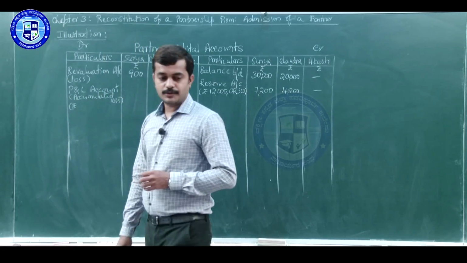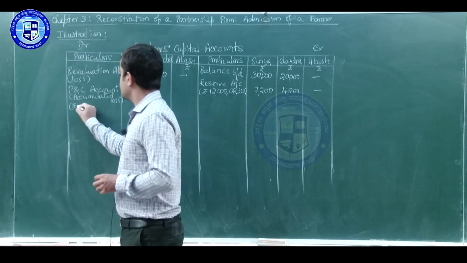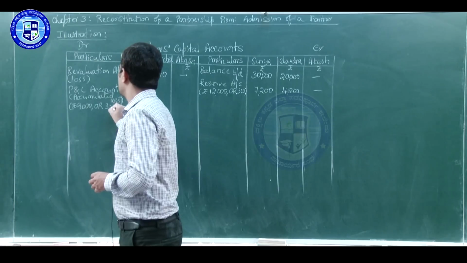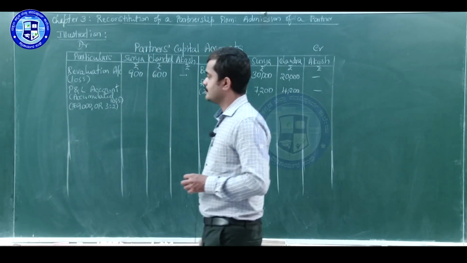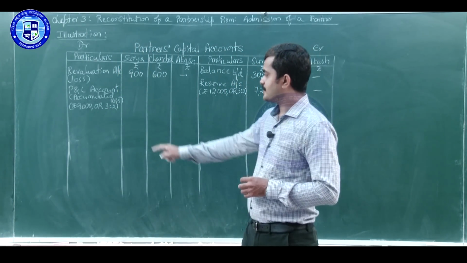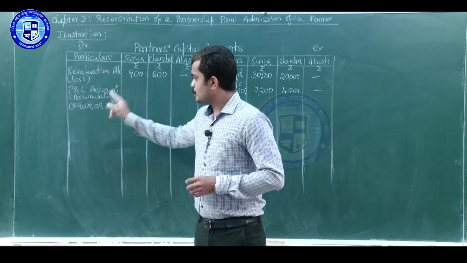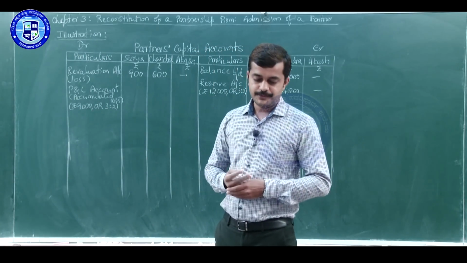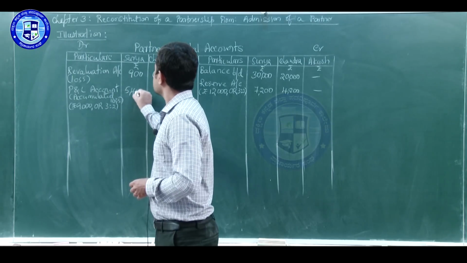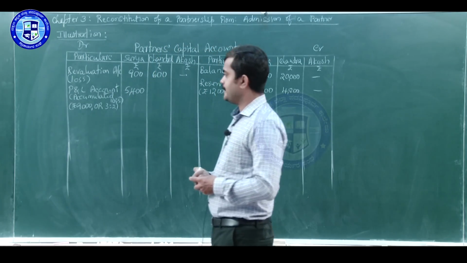Total amount of loss is 9,000, old ratio 3:2. So, Surya's share in accumulated loss is 9,000 into 3 divided by 5, 5,400.